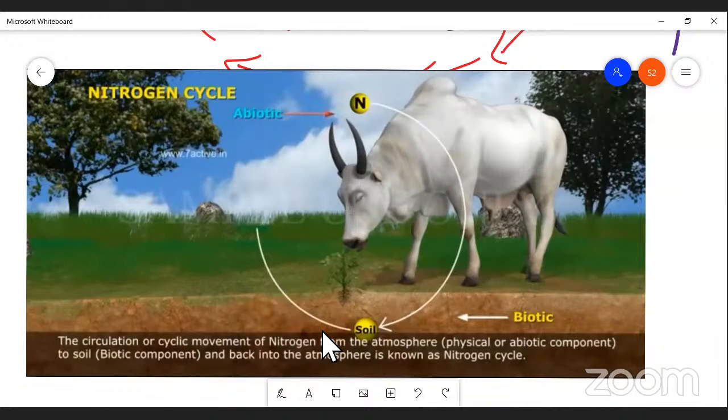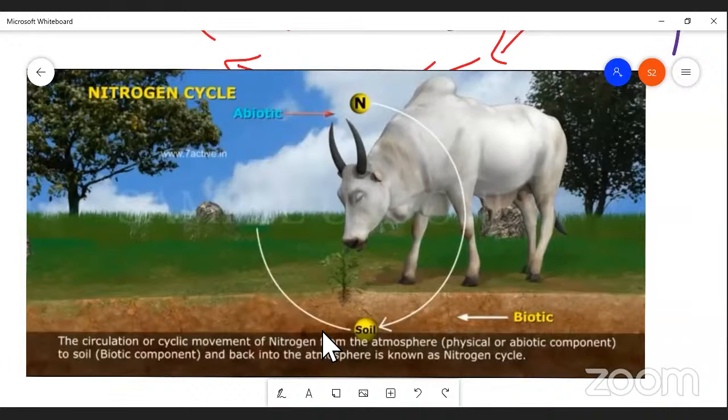So here there is a cyclic movement of nitrogen from the atmosphere to soil, and from soil to atmosphere.